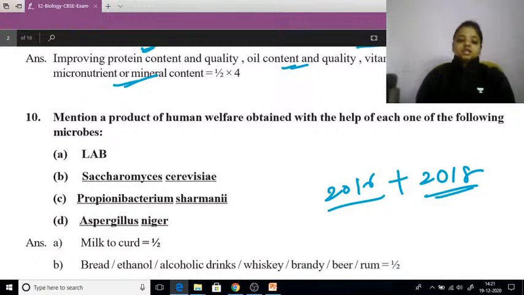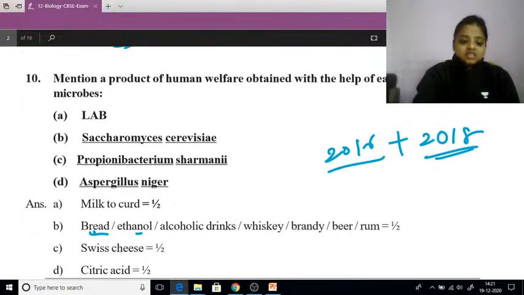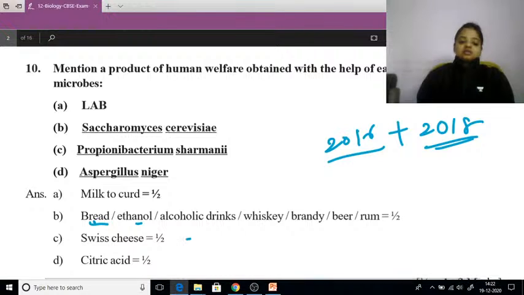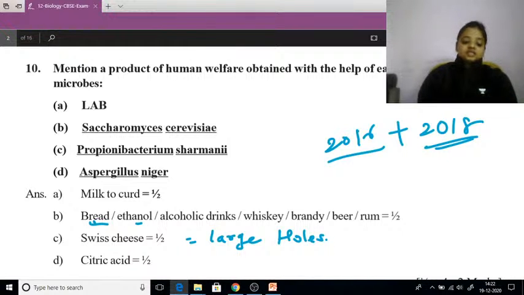You have to write the use of these organisms. First is LAB. LAB, that is lactic acid bacteria. It will be required for conversion of milk to curd. Saccharomyces cerevisiae, that is the baker's yeast. Okay, it will be required for the bread or ethanol formation. Propionibacterium shermanii, it is required for the Swiss cheese. Okay, जिसकी वजह से the large holes are created of the carbon dioxide gas in the cheese. Then Aspergillus niger, it is again a fungus. Okay, and it is required for the formation of citric acid artificially.